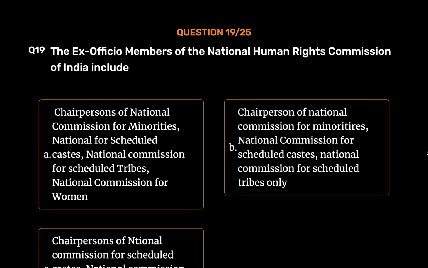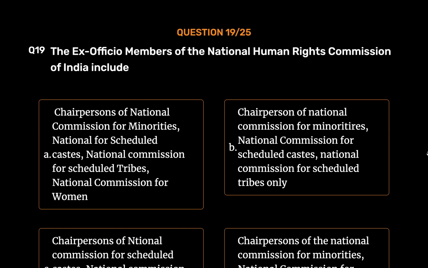Option C. Chairpersons of National Commission for Scheduled Castes, National Commission for Scheduled Tribes, National Commission for Women only. Option D. Chairpersons of the National Commission for Minorities, National Commission for Scheduled Castes, National Commission for Scheduled Tribes, National Commission for Protection of Child Rights. The correct answer is Option A.